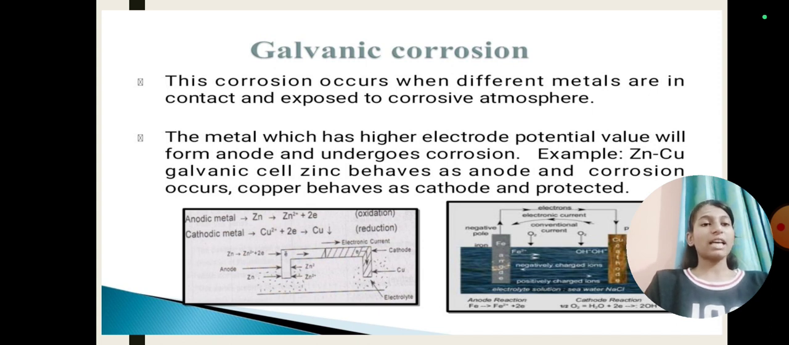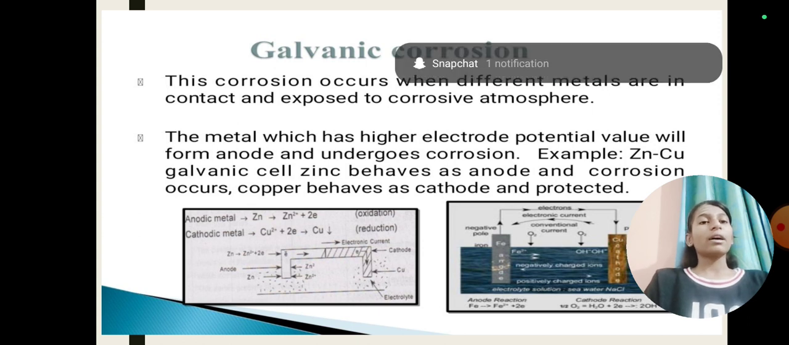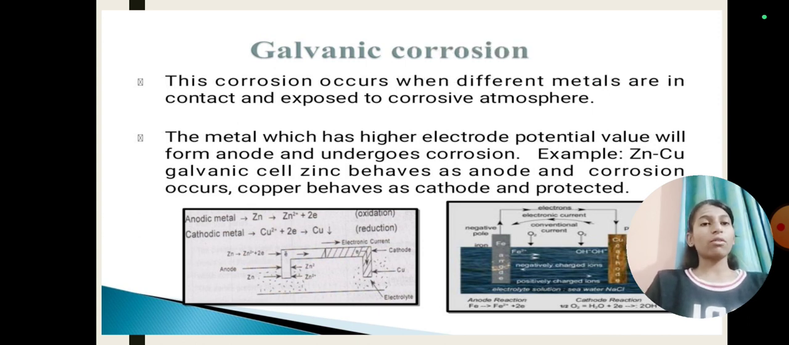The metal which has higher electrode potential value will form anode and undergoes corrosion, and the metal which has lower electrode potential behaves as cathode and it is protected. For example, zinc and copper, which are used in Daniel cell. Here zinc has higher electrode potential, so it undergoes corrosion, and copper has lower electrode potential, so it is protected.